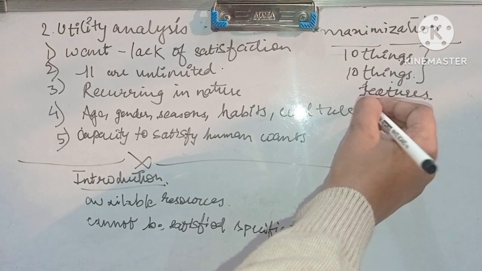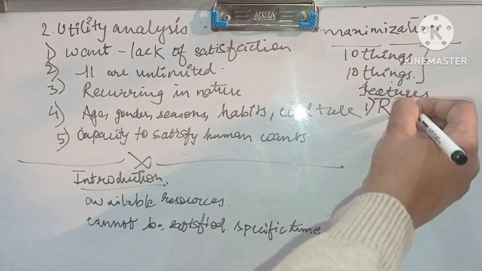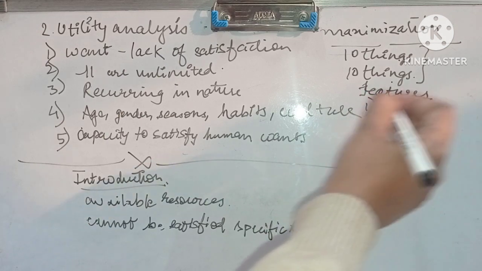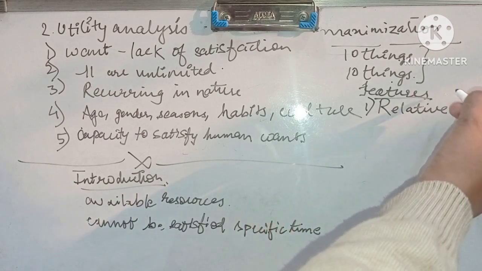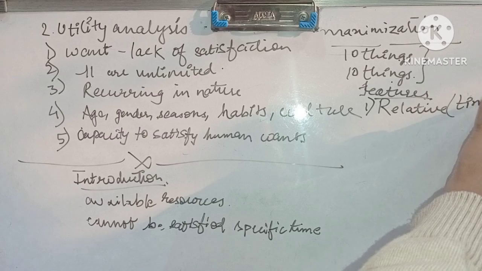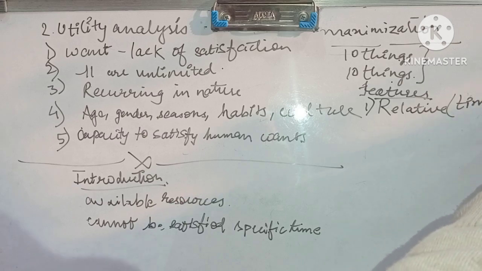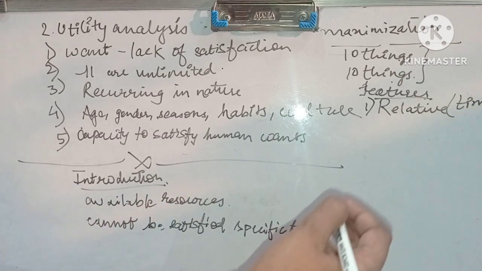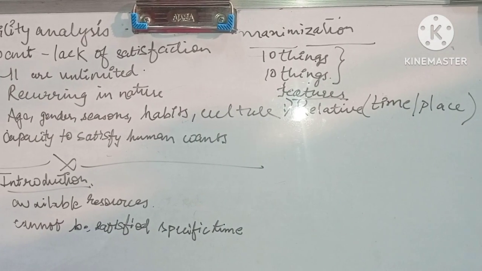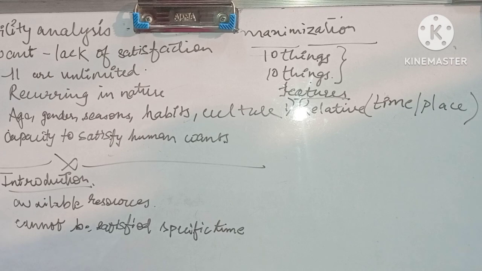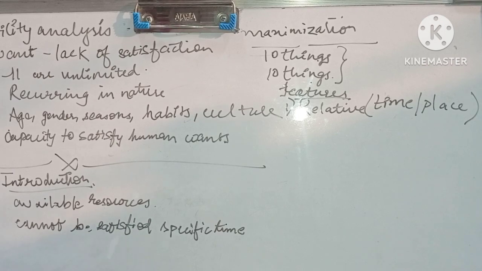Features: it's a relative concept. Relative means what? It's related to time and place. It varies from time to time and place to place.